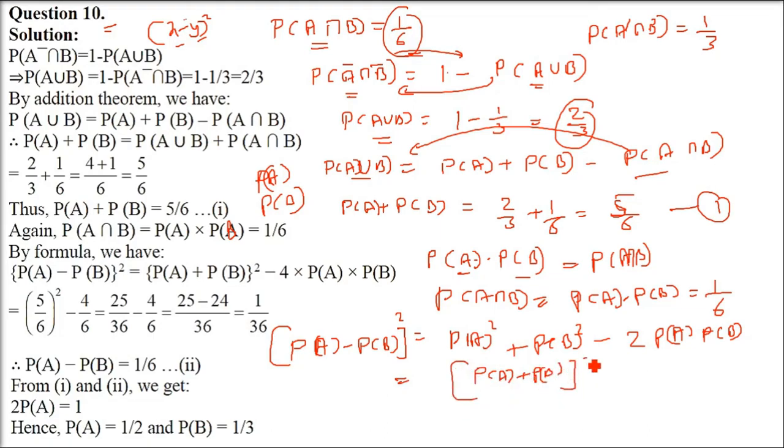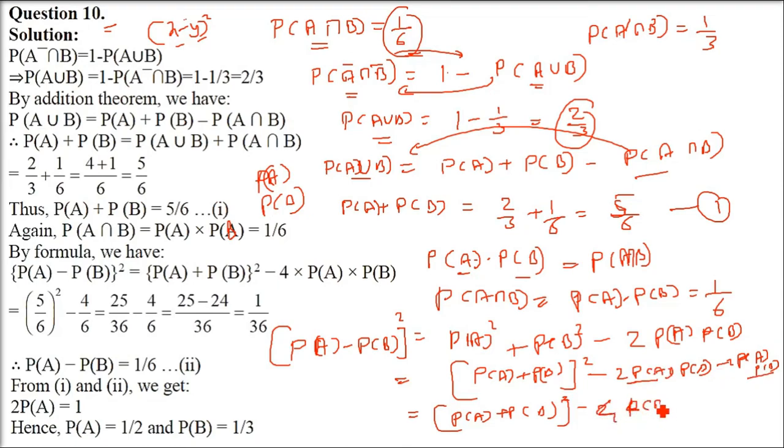(P(A) plus P(B)) whole square is P(A) square plus P(B) square plus 2 P(A) P(B), so the extra 2 P(A) P(B) we have to subtract, because (x plus y) whole square is x square plus y square plus 2xy. So minus 2 P(A) P(B) minus 2 P(A) P(B) will be minus 4 P(A) P(B). So this will be (P(A) plus P(B)) whole square minus 4 P(A) P(B).